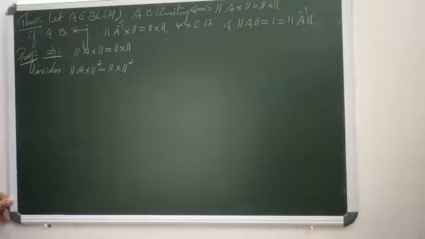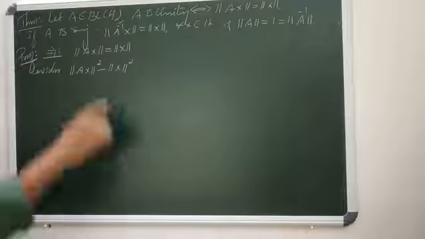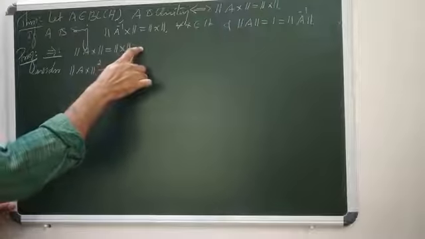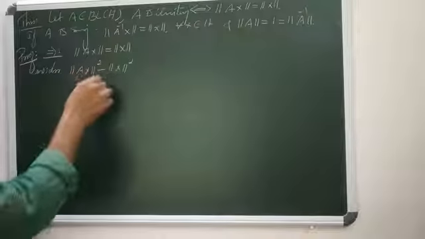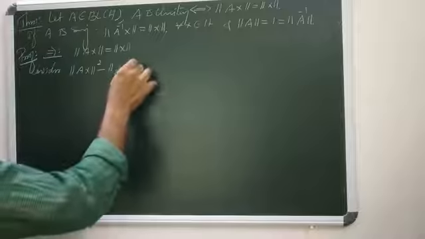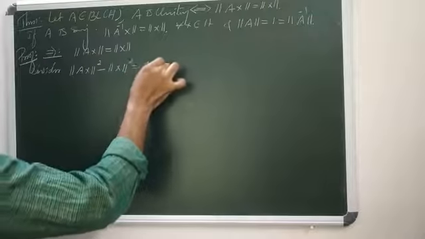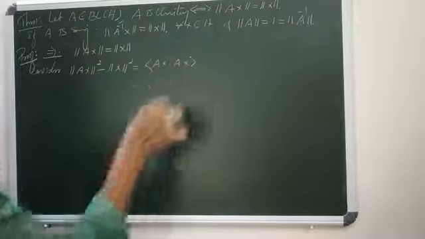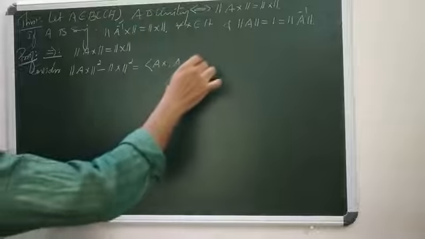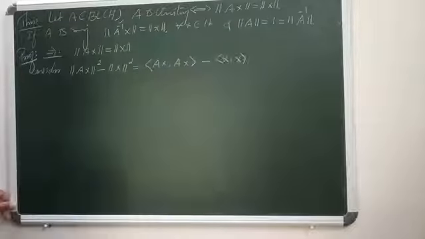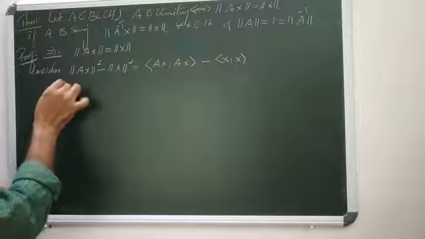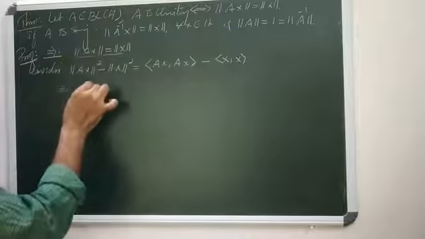Surely norm AX equals norm X, so norm AX squared equals norm X squared. So what is norm AX squared minus norm X squared? Surely it is 0. Norm AX squared means inner product of AX with X, and norm X squared means inner product of X with X. But norm AX equals norm X implies this equals 0.